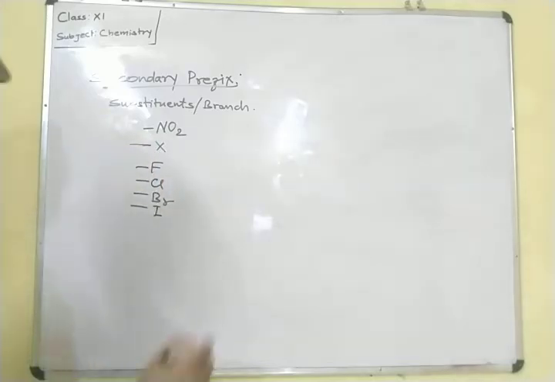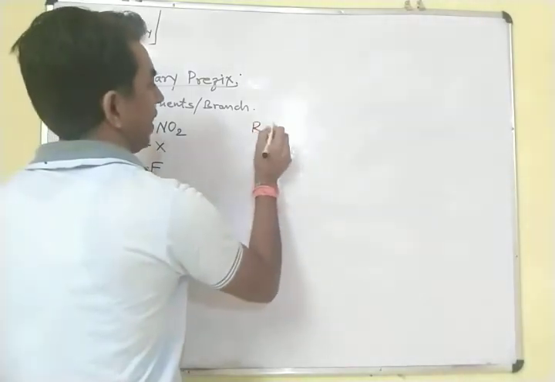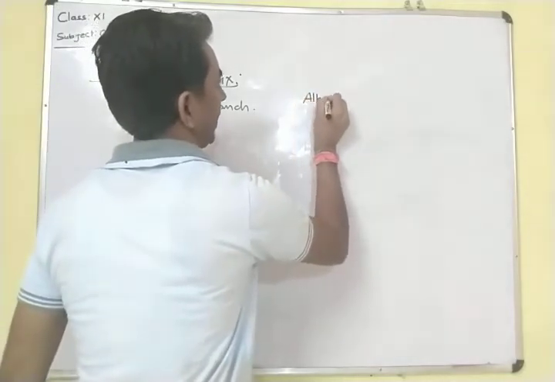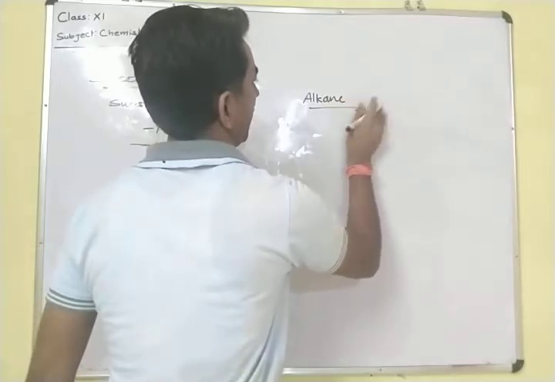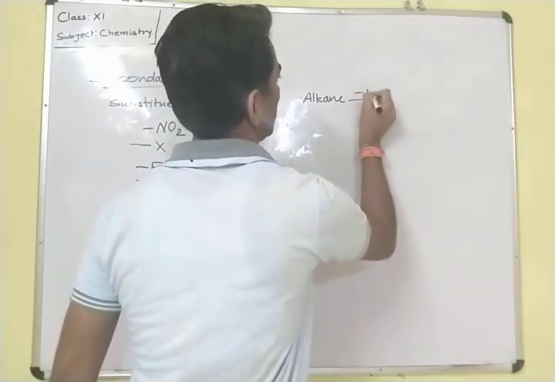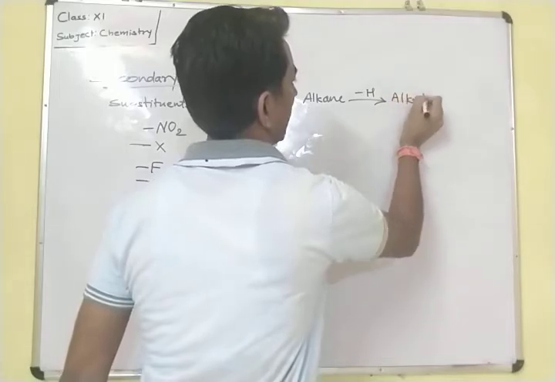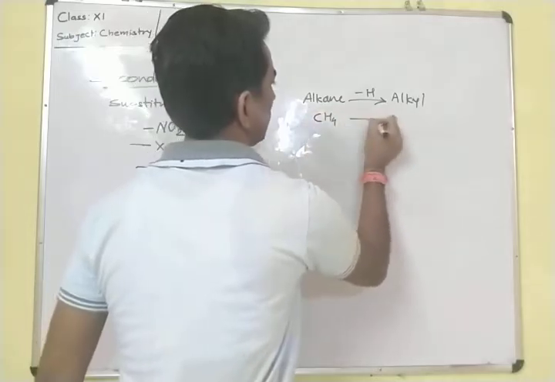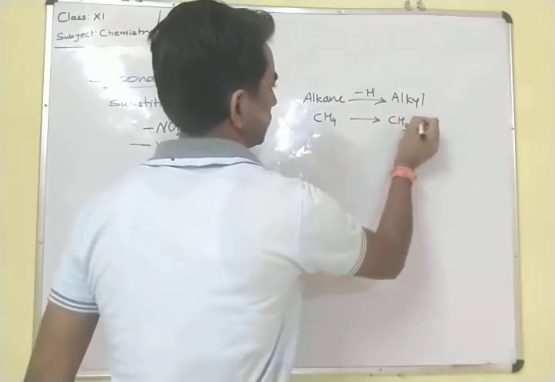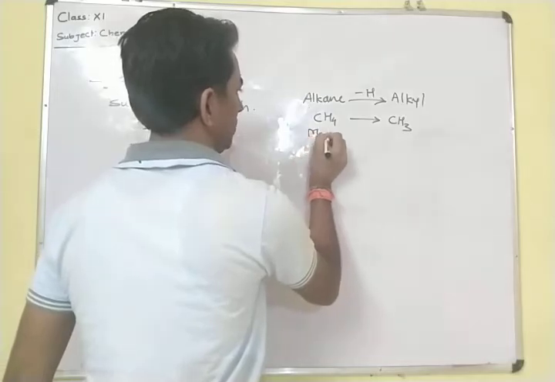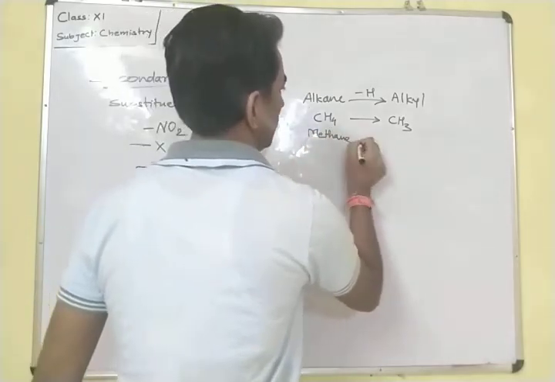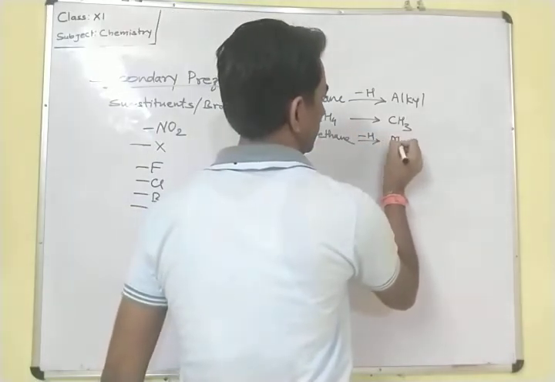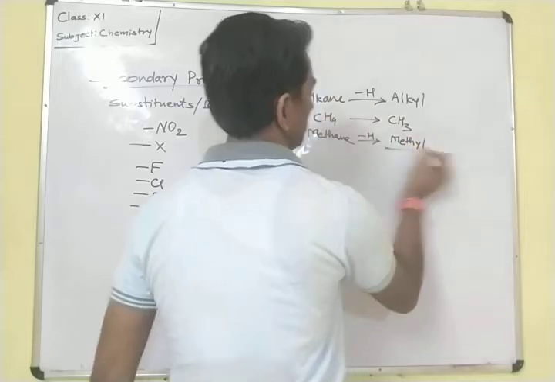Next, if an alkyl group is there, R group means alkyl. From the alkane, if one hydrogen is removed, it is known as alkyl group. Suppose in the alkane CH4, it is known as methane, and from the methane if one hydrogen is removed, it is known as methyl.